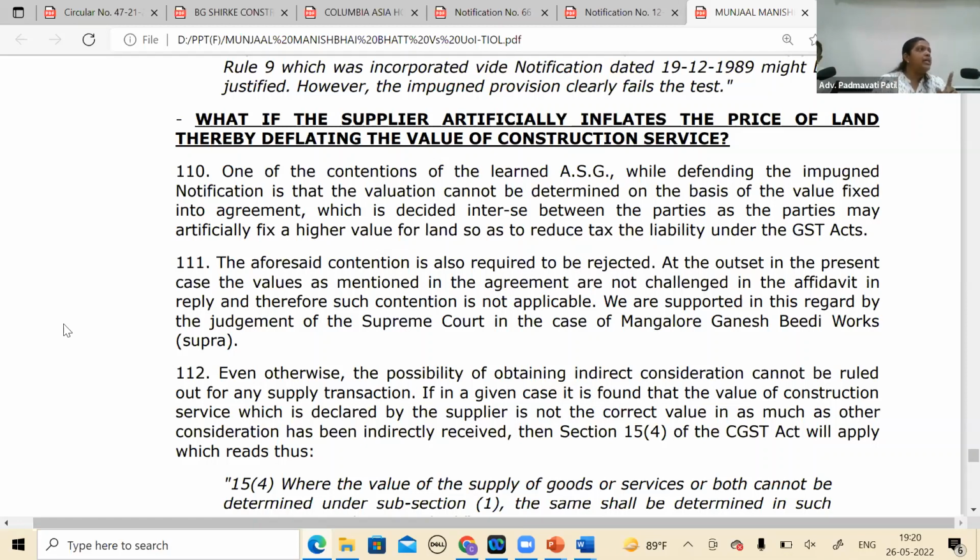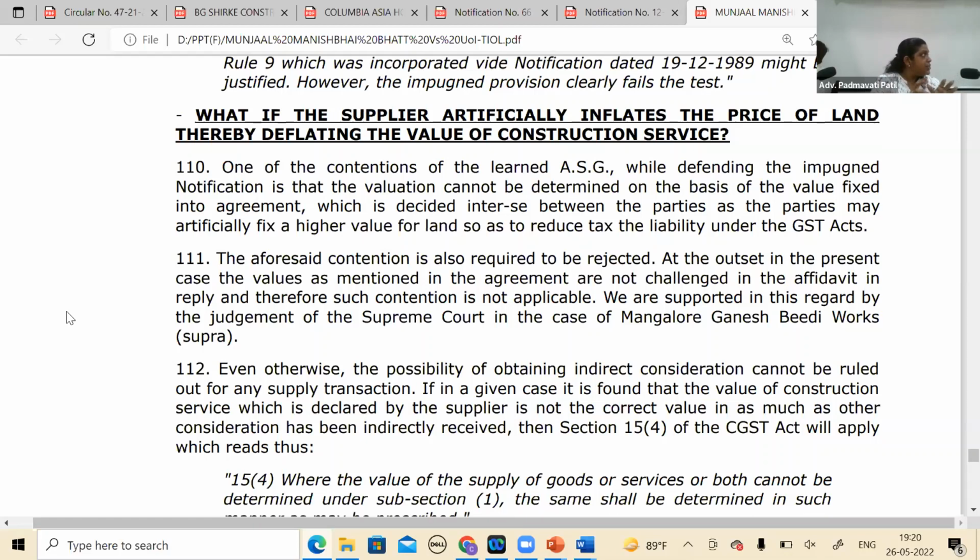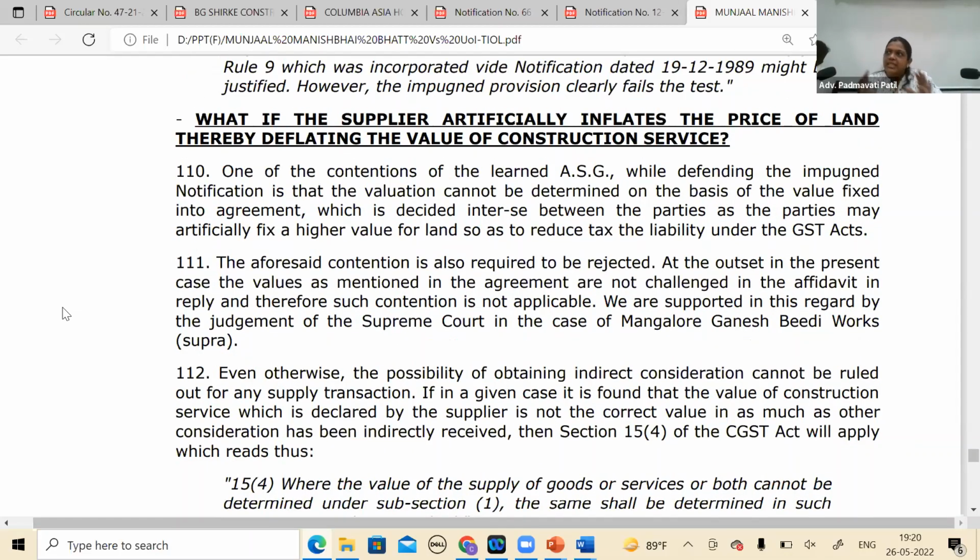This is one more drawback as far as this judgment is concerned. That's why I was saying if the department doubts, then you'll have to prove. You cannot take support of this judgment. And thereby they are saying that the aforesaid contention is required to be rejected. At the outset, the values mentioned in the agreement are not challenged in the affidavit in reply, meaning the department's affidavit in reply, and therefore such contention is not applicable.